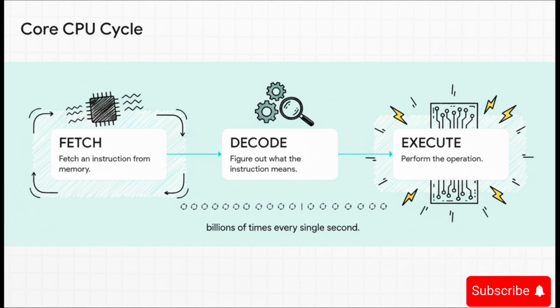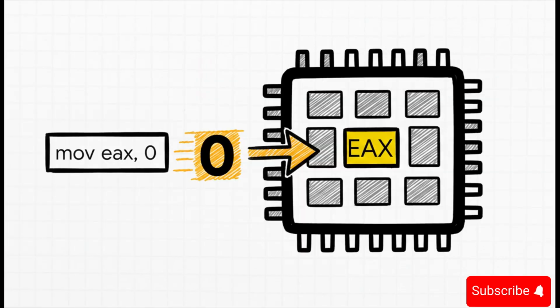First, it fetches an instruction from memory. Then it decodes that instruction to figure out what am I being asked to do. And finally, it executes that operation. This fetch, decode, execute cycle is the heartbeat of your computer, and it happens billions of times every single second. So let's see this in action with our code.